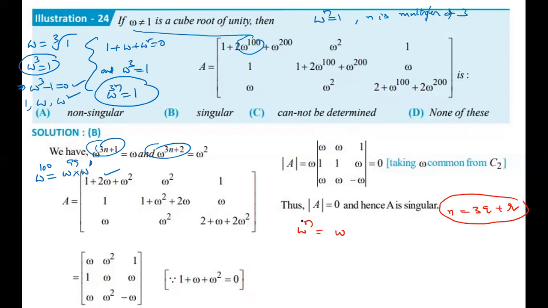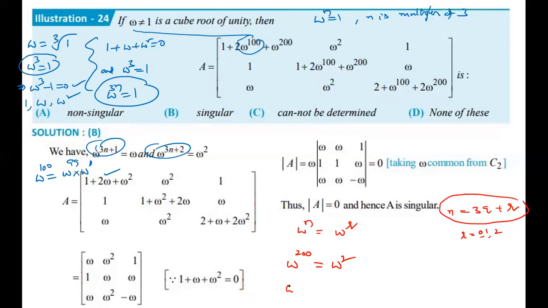So omega power n is equal to omega power r, where r can be 0, 1 or 2. Now see, omega power 200. What is the remainder after dividing with 3? 2. So the value is omega square.